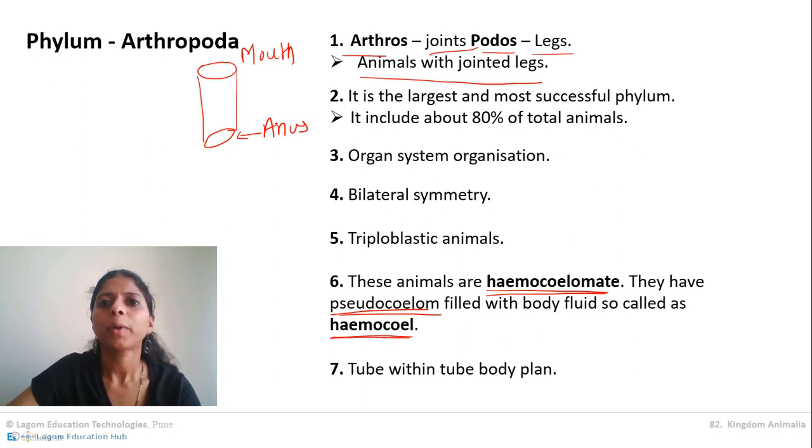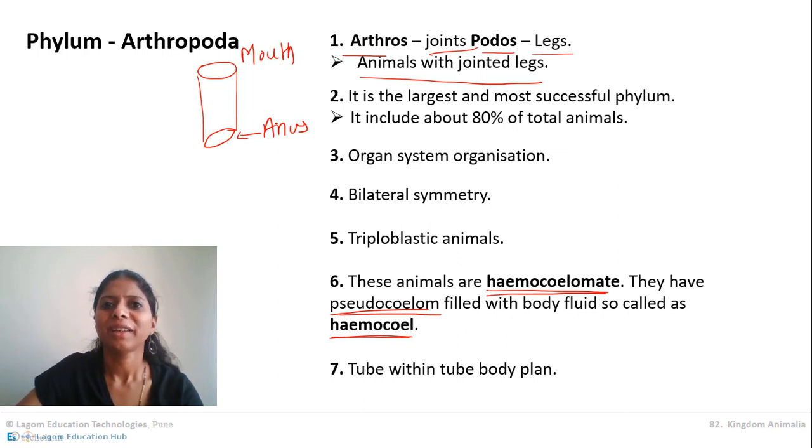For example, prawns and crabs stay in fresh water as well as marine water. Suppose I go into a deep forest, I'll find centipedes, millipedes, different types of spiders and scorpions. If we go to grassland, we find different types of insects. So in all habitats we can find arthropoda.